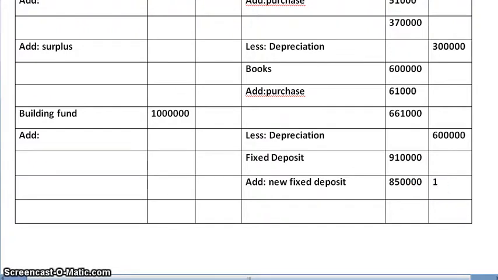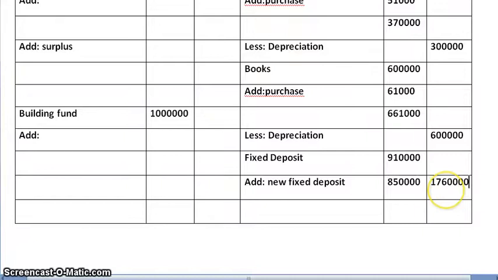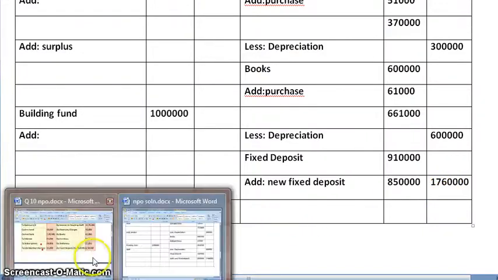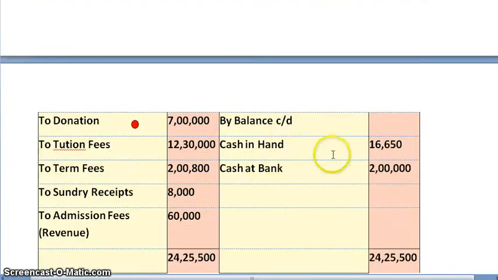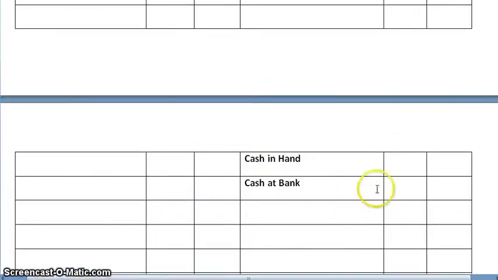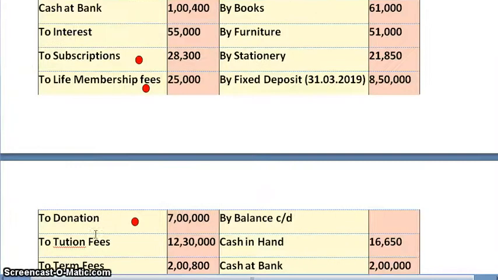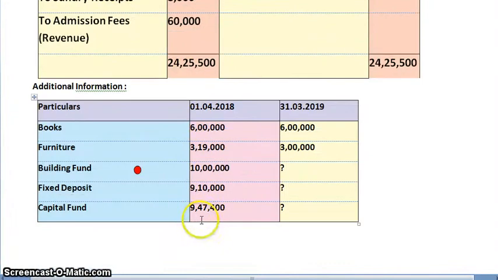On adding in outer column, we will get 17,60,000. Next, by balance carried down, cash in hand and cash at bank, their effects would be balance sheet asset side. Now we are done with the posting.